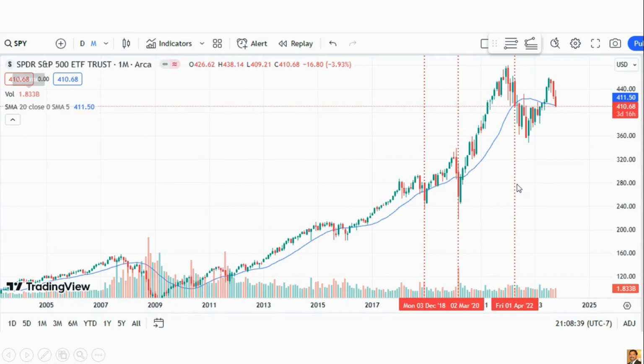And this is SPY, a monthly chart. I put a 20-day moving average. Right now, on Friday, it closed below the 20-day moving average. If it closes below the 20-day moving average by the end of this month, that's not good for the S&P. But if it closes above, then that's good.